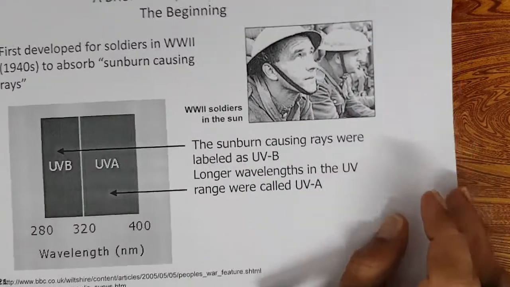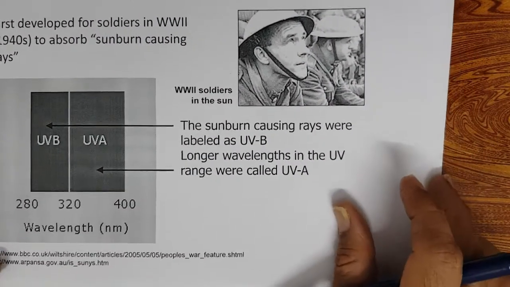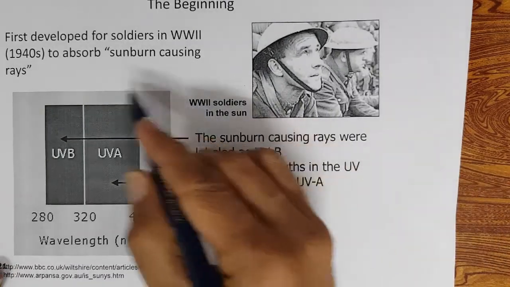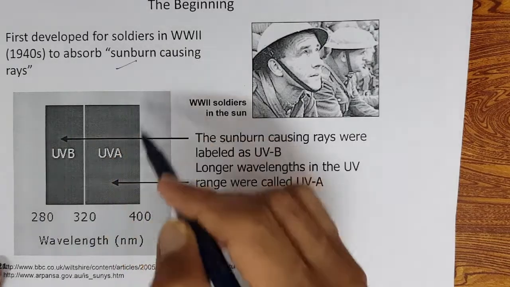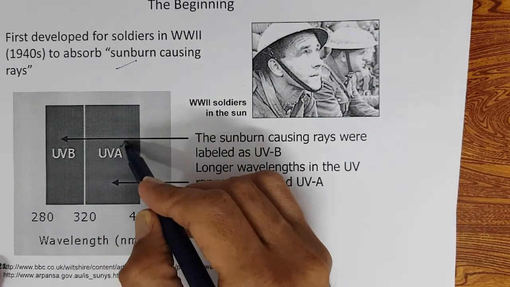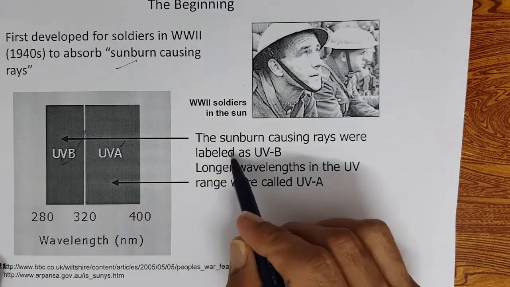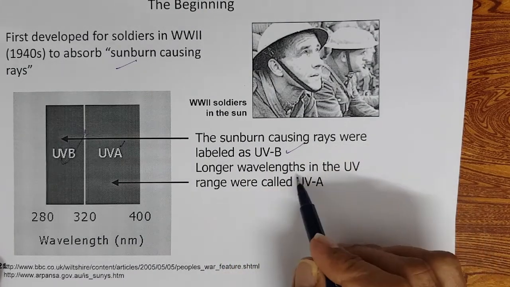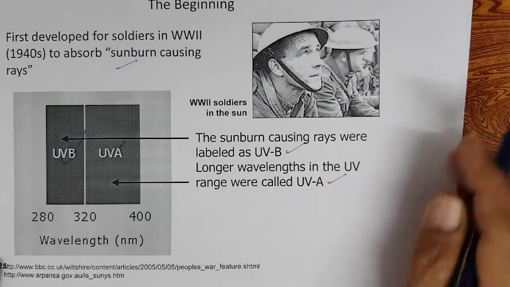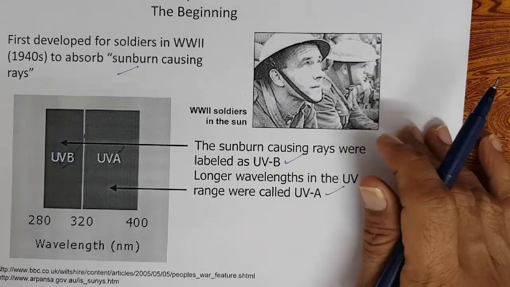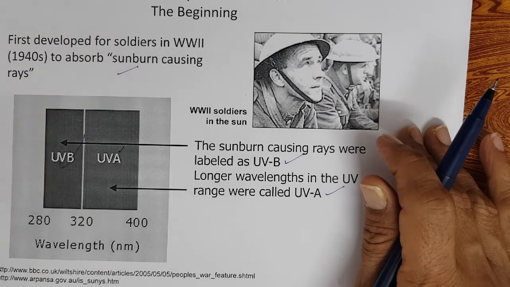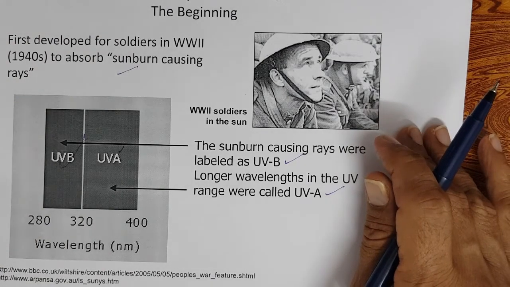So now, a brief history. Sunscreens were first developed in the 1940s, no? To protect again from sunburn, UVB sunburn. The sunburn-causing rays were labeled as UVB, okay, and this is tan, because Europeans are not worried more about tan, they are worried more about burn because their skin is susceptible to burn.